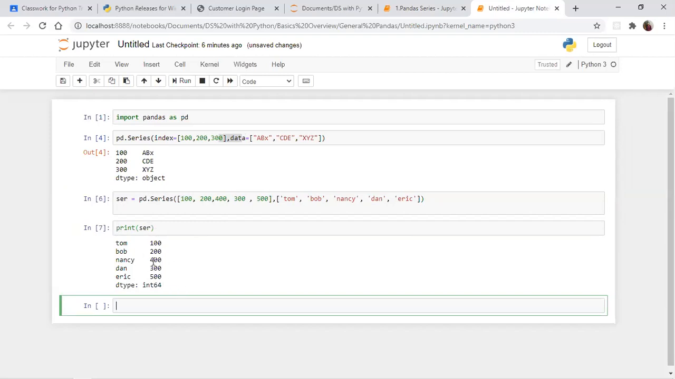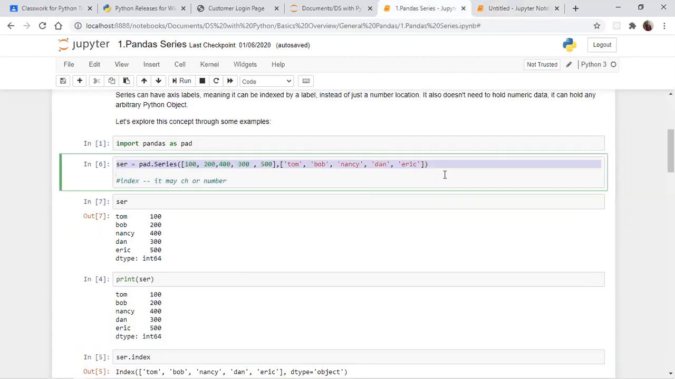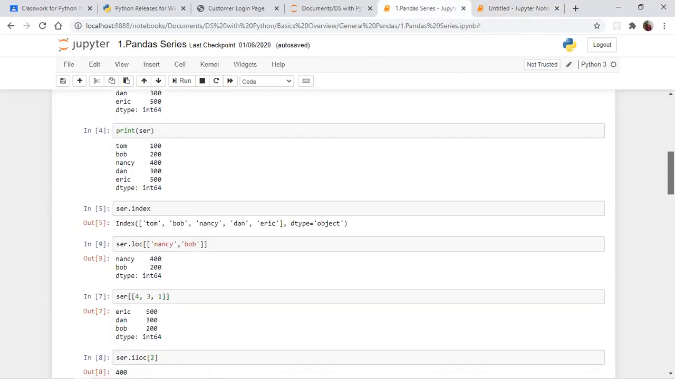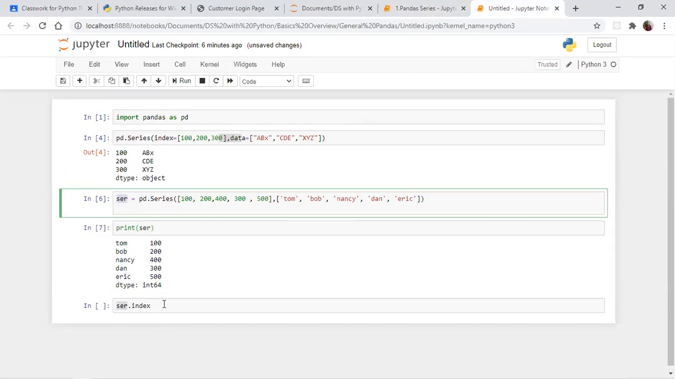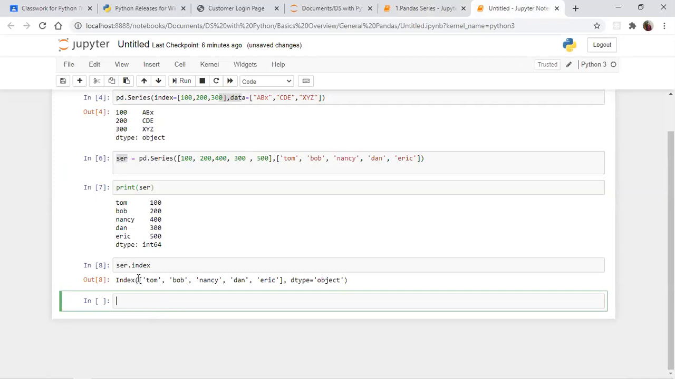See, we got the output like this. Tom 100, Bob 200, Nancy, Dan, Eric. We are getting output like this. So the next thing we are going to do here is series.index. So what is series here? SER, that is nothing but the variable name which we gave. So here I gave an index. See, it will give you all the index names.